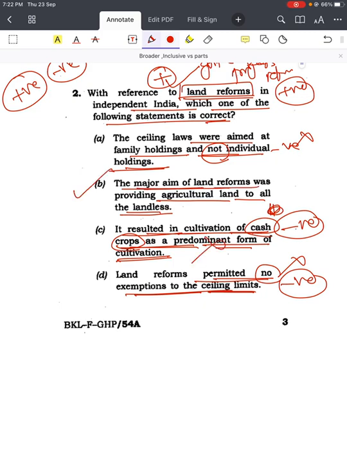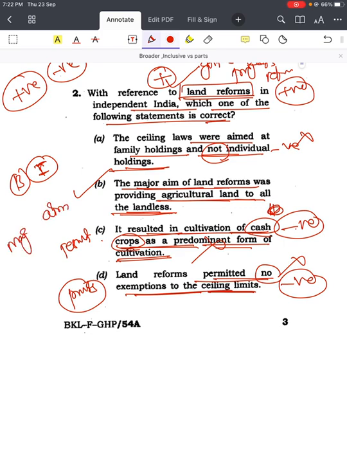Major aim of the land reform was providing agriculture land to all landless. And in general, for this broader and inclusive approach, they are talking about one specific provision. This is one of the results. This is talking about major aim. Major in the sense inclusive, broader. That's why answer is B.